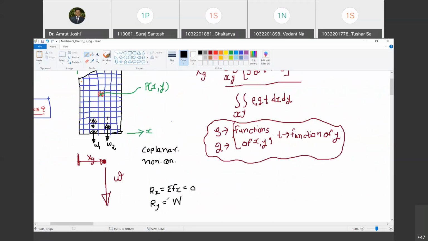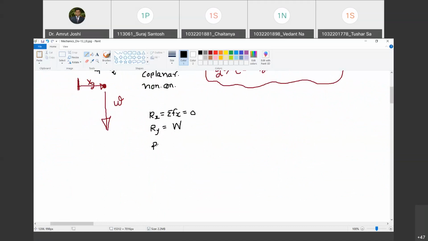Yes, sir. So what is the resultant? Resultant is the square root of Rx squared plus Ry squared. That is nothing but W. Happy? And what is the angle theta made by this resultant with reference to the x-axis? We call it alpha, right? Angle made by the resultant with reference to the x-axis. Isn't it tan inverse of Ry upon Rx?